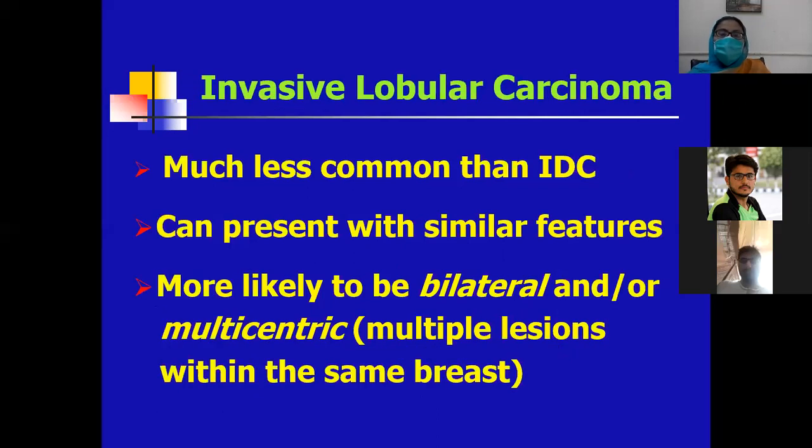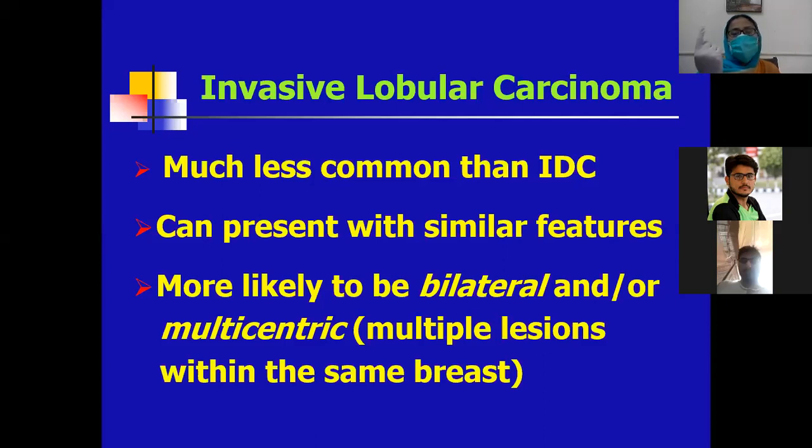So now we are discussing the second most important type, that is invasive lobular carcinoma. Okay, I repeat again. Today we are discussing a new topic of breast, that is carcinoma of the breast. In carcinoma of the breast, we must know about the risk factors.